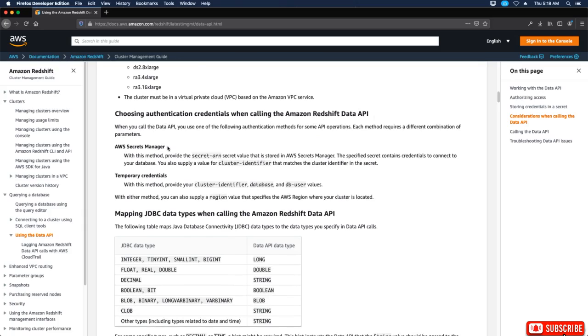So AWS Secrets Manager. With this method, provide the secret value that is stored in AWS Secrets Manager. The specified secret contains credentials to connect to your database. You also supply a value for cluster identifier that matches the cluster identifier in the secret. Temporary credentials. With this method, provide your cluster identifier, database, and database user values. With either method, you can also supply a region value that specifies the AWS region where your cluster is located.